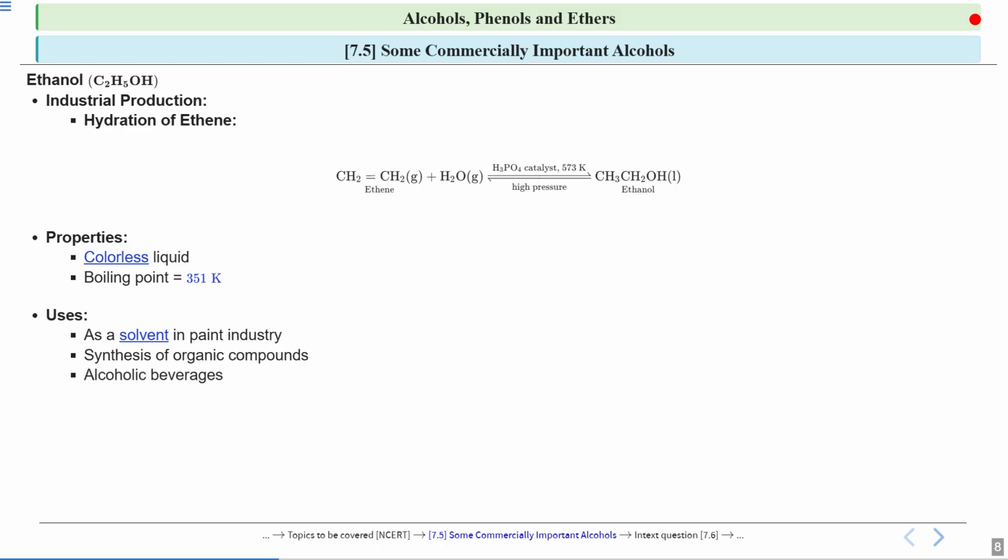Next, as alcoholic beverages. See, ethanol being used in alcoholic beverages also has many side effects. Okay, it affects your central nervous system, and it causes unconsciousness. And even if you consume alcohol in a higher amount, it can be fatal for your life, because it can damage your liver and kidneys even. Okay, so that is why you should avoid drinking these alcoholic beverages.